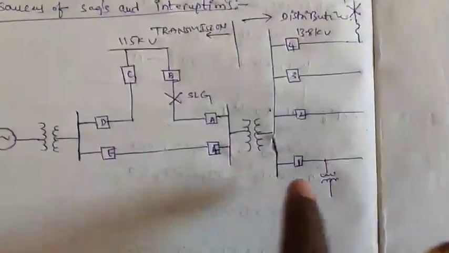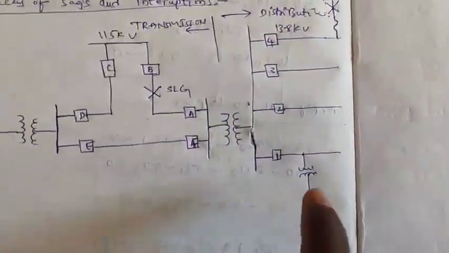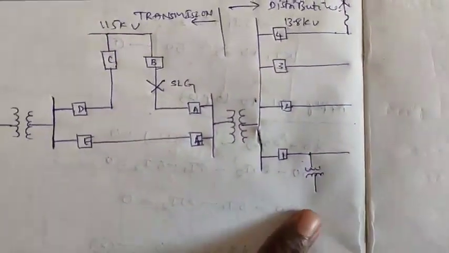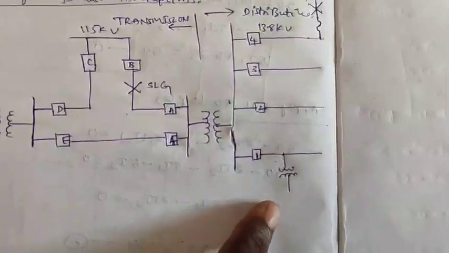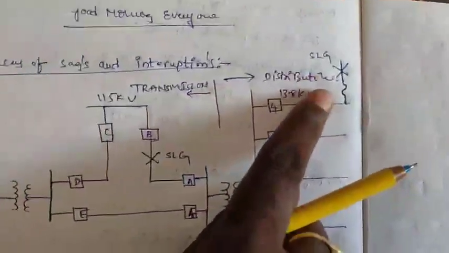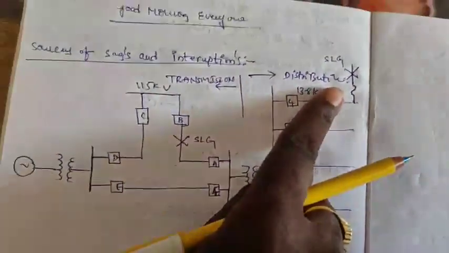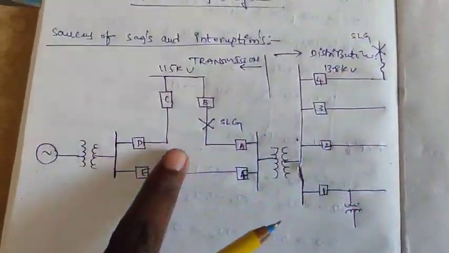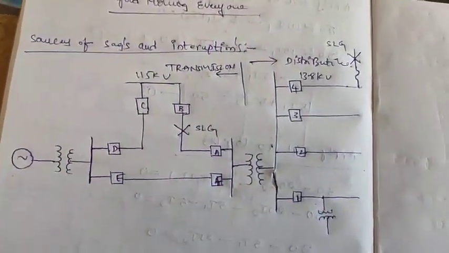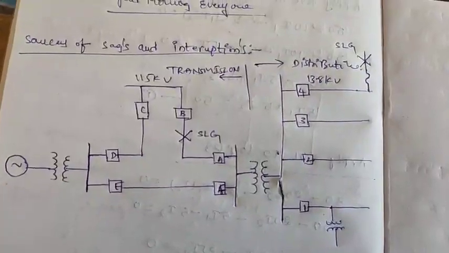First of all, fault on the same customer, on the same feeder. This is a reason for sag or interruption. We can discuss similarly faults on the parallel feeder, where there is a chance for sag or interruption, and faults on the transmission system. So these three cases we can discuss.